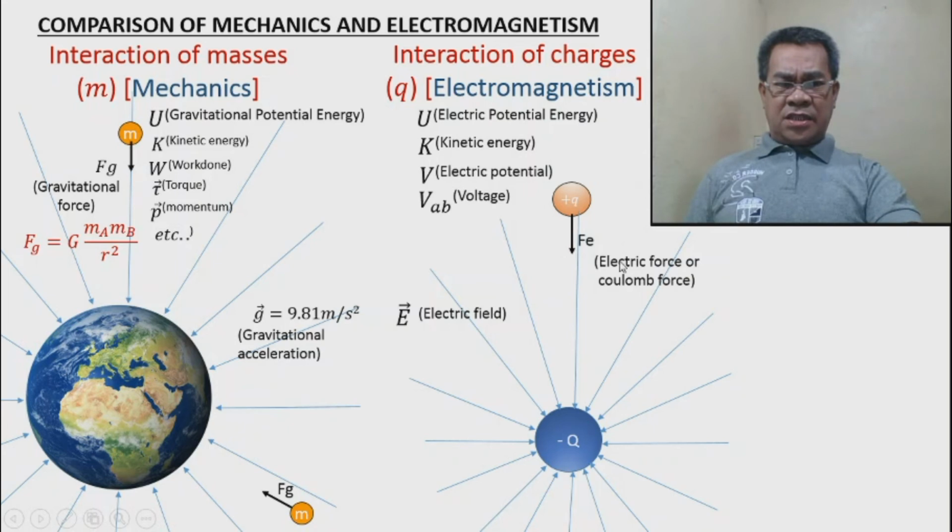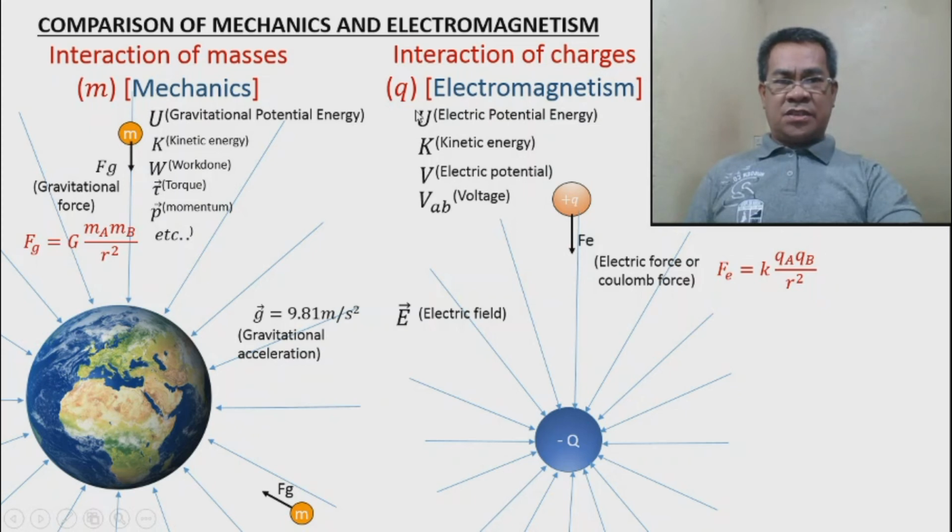Now, in electricity, what do you think will be the formula? In the next video, we will understand that the electric force is K, where K is the electric constant, times the product of the interacting charges divided by the square of their center to center distance. So look at this formula and this formula. The only difference is what? We have the gravitational constant and we have the electric constant. This is the product of the masses and this is the product of the charges.